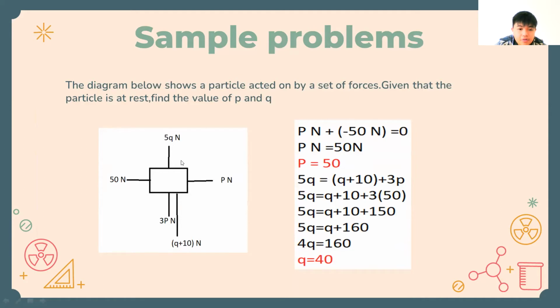And then 5Q is equal to Q plus 10 plus 3P. And then we input the P of 50 over here. So 5Q equals Q plus 10 plus 3 multiplied by 50. So 5Q equals Q plus 10 plus 150, since 50 times 3 is 150. We move Q to the left. 5Q minus Q is 4Q. And then 150 plus 10 is 160. 160 divided by 4, so Q is 40. So we got the answer, P is 50 and Q is 40, just like that.